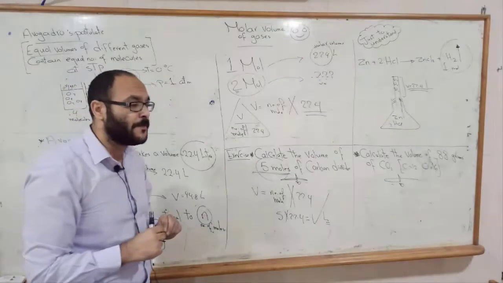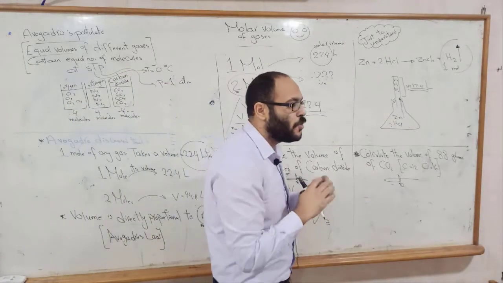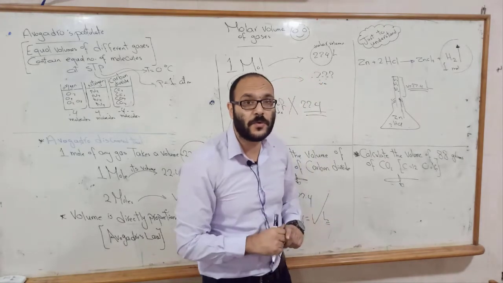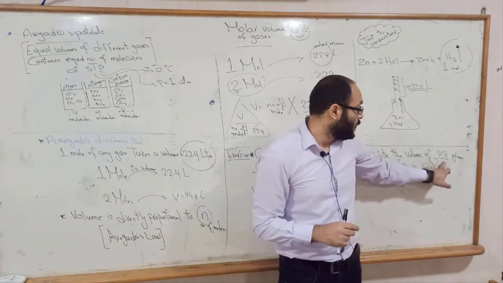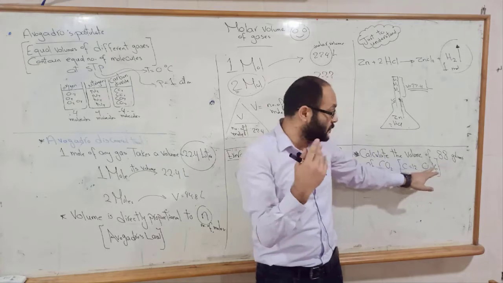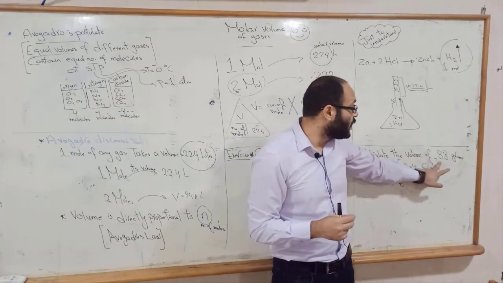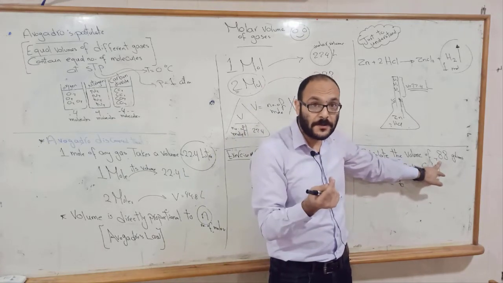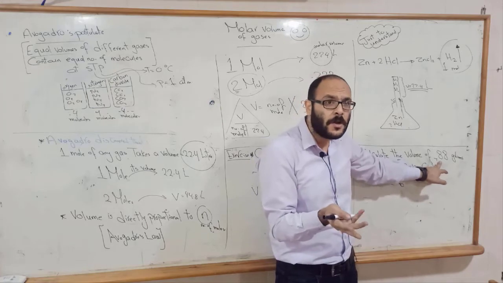But sometimes he doesn't give you the number of moles, but he gives you 88 grams. Calculate the volume of 88 grams of carbon dioxide. It's not the number of moles.